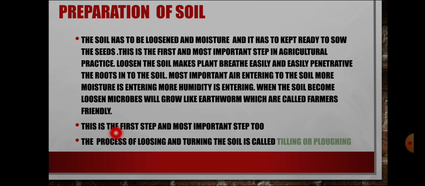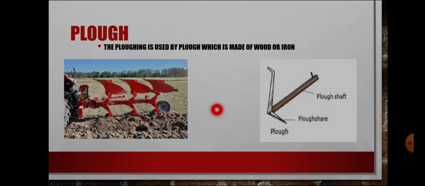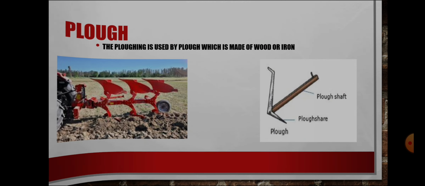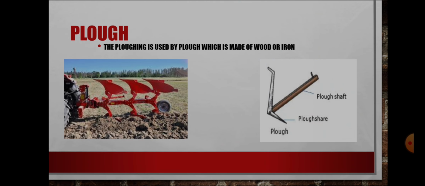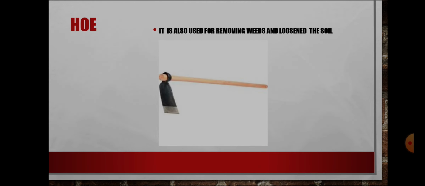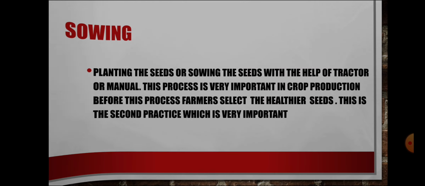The process of loosening soil and turning the soil is called tilling or ploughing. The ploughing is done by a plough, which is made of wood or iron. Okay. Hoe. It is also used for removing weeds and loosening the soil. It helps in loosening the soil.